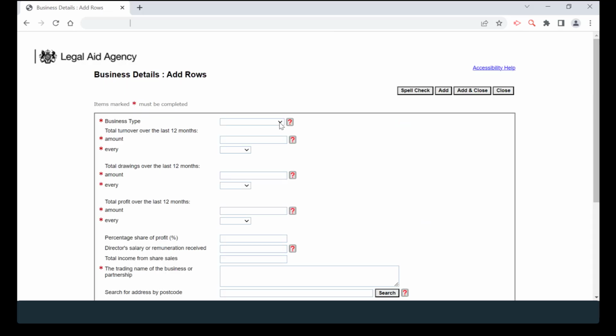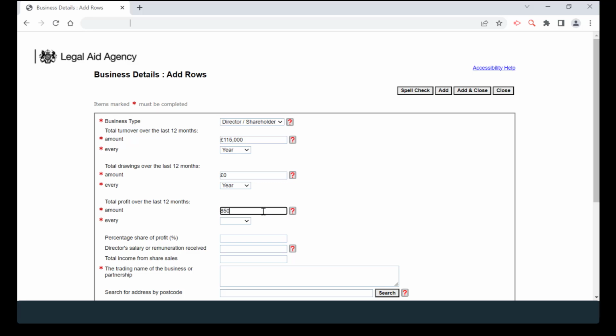We now require the business details to be added and the required evidence to be attached in order to avoid the application being rejected. Once again, please click on the question marks should you require further information in relation to the business financials, which includes turnovers, drawings, profit and salary. Select the business type from the drop-down menu, then enter the turnover amount over the last 12 months, then select the frequency from the options in the drop-down menu.